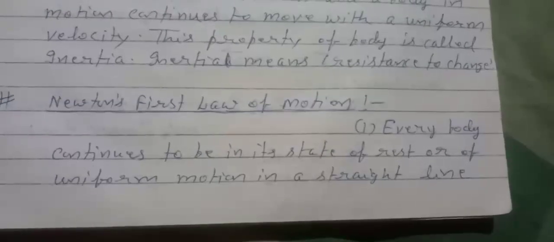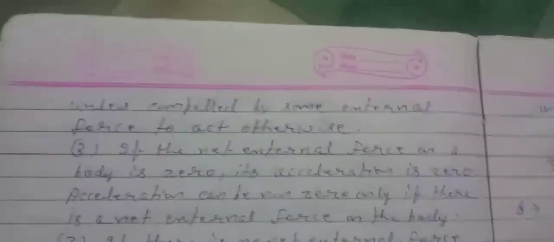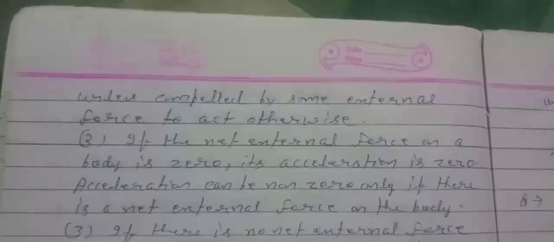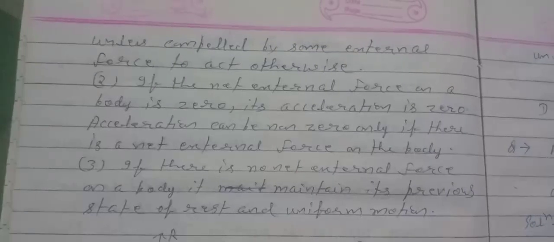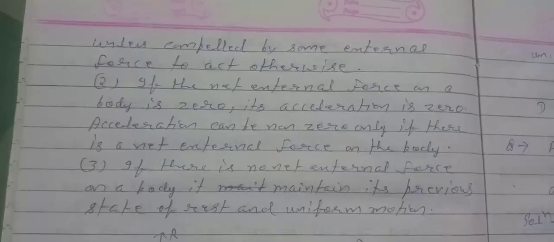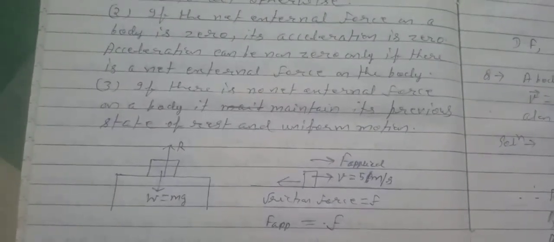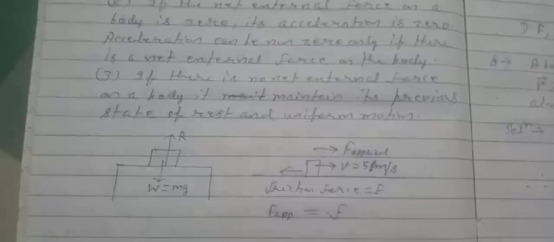1. Every body continues to be in its state of rest or of uniform motion in a straight line unless compelled by some external force to act otherwise. 2. If the net external force on a body is zero, its acceleration is zero. Acceleration can be non-zero only if there is a net external force on the body. 3. If there is no net external force on a body, it maintains its previous state of rest or uniform motion.